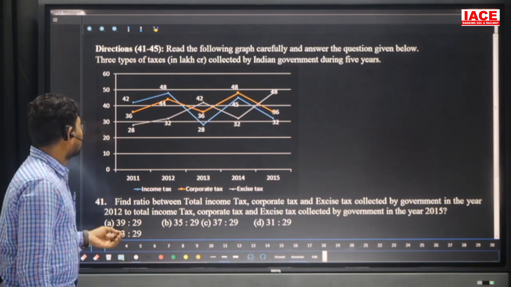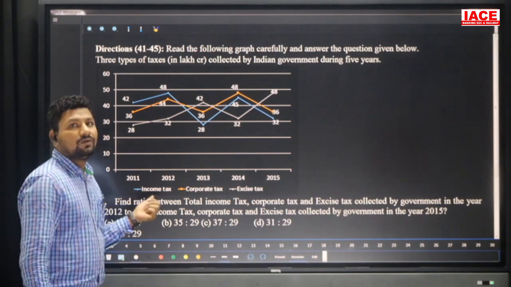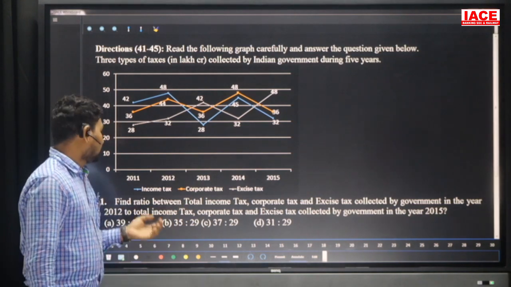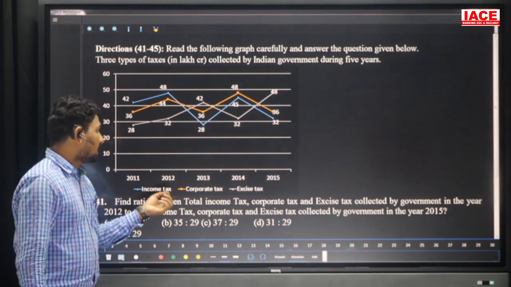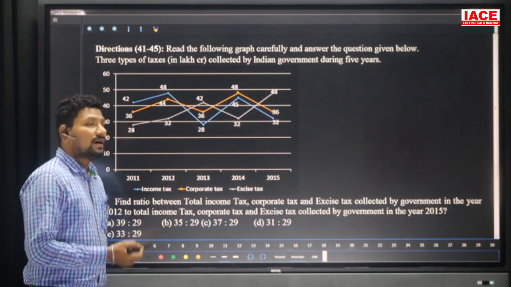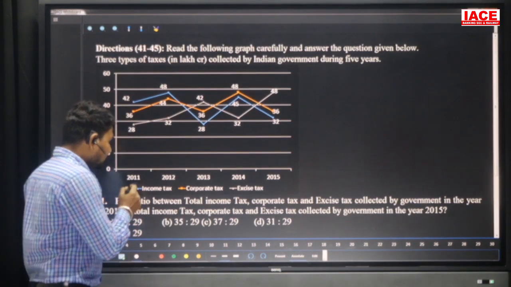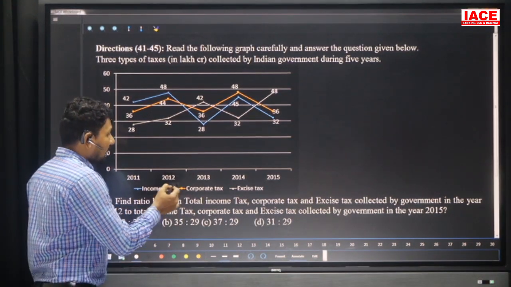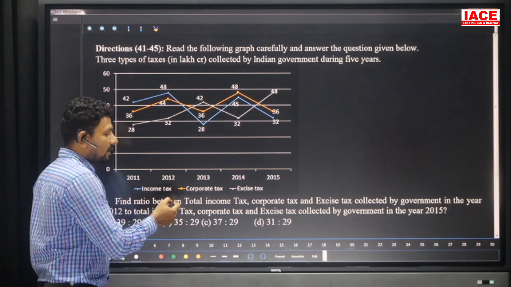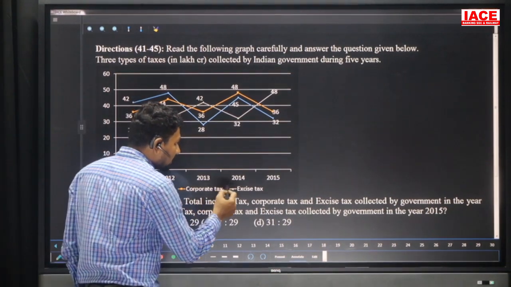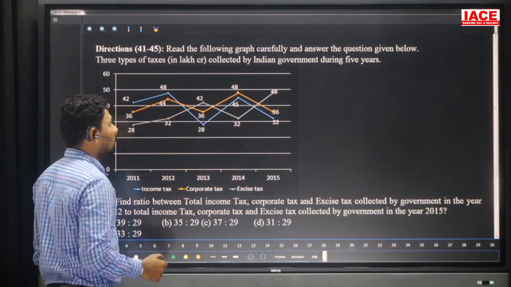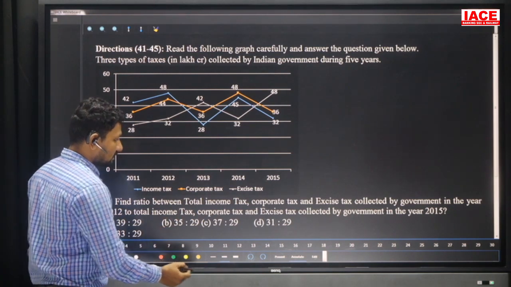Look here, they have given three lines. One is blue, one is orange, one is white. Blue belongs to income tax, orange to corporate tax, and white to excise tax. They have also marked a diamond for income tax, a square box for corporate tax, and a triangle for excise tax with the white line. So we'll move to the questions directly.